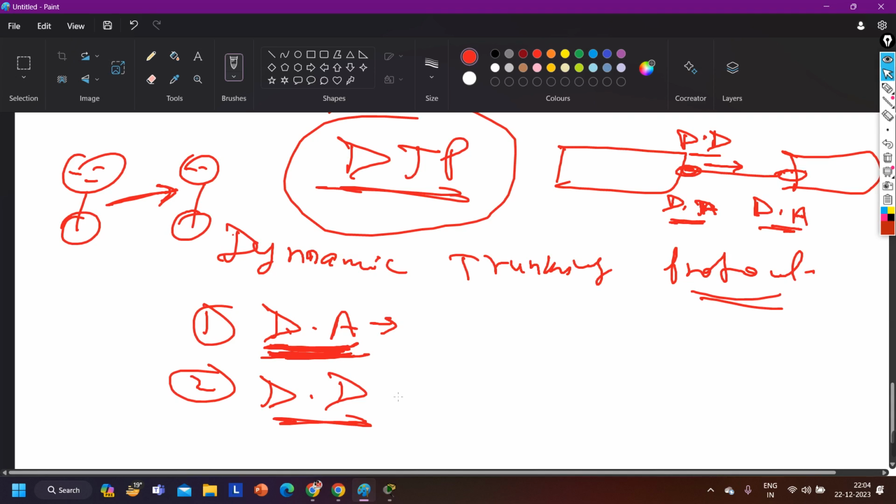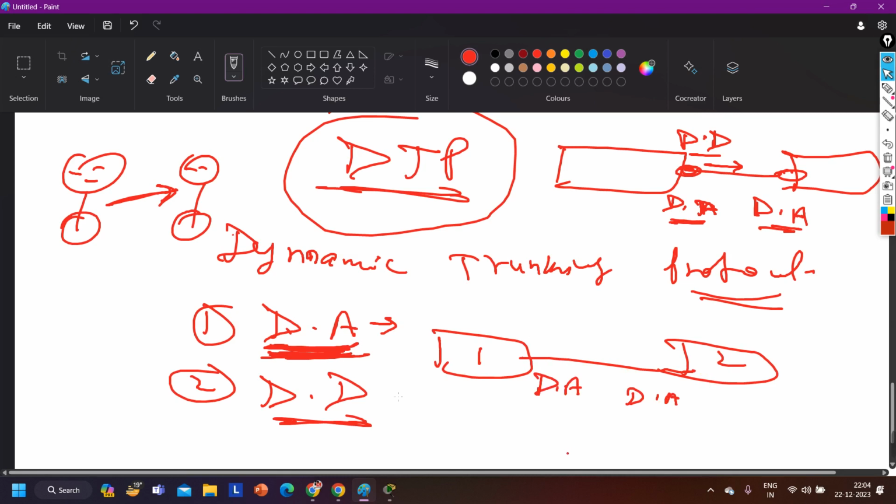With the help of DTP message, this switch can form trunking. So let's say I have again two switches and I want to configure trunking between these two. This is switch 1, this is switch 2. By default, as I told you, DTP is enabled on switches, and by default the mode is dynamic auto. So let's say I want to form trunking.